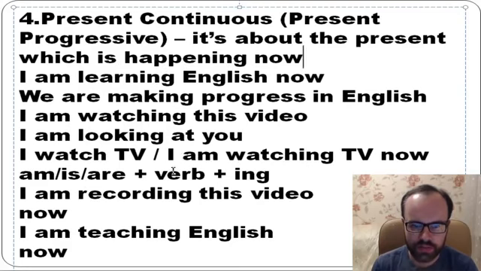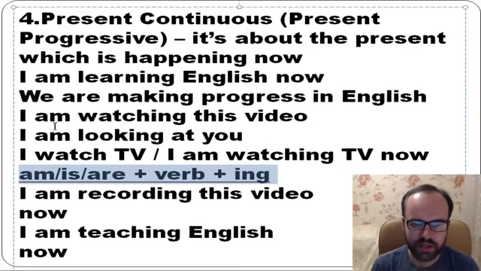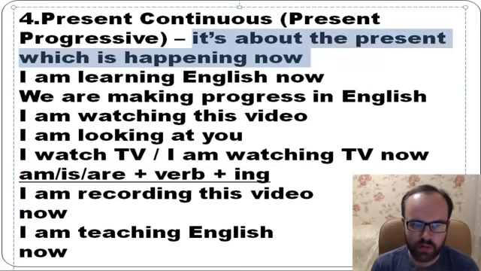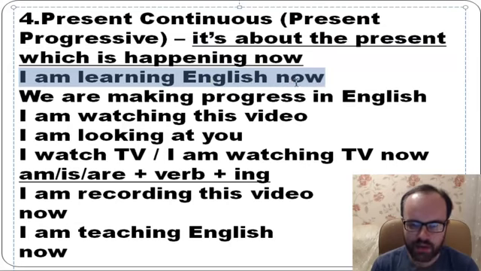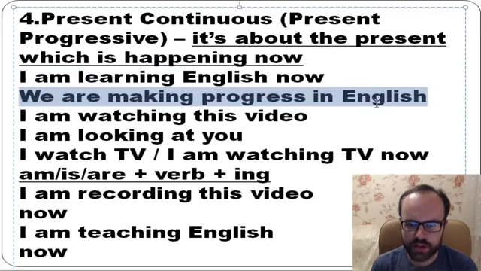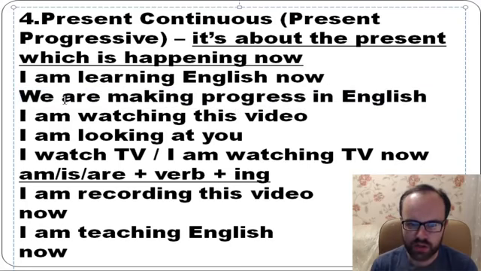And you know that we form it this way. Look, am, is, are plus verb plus ing. So for example, I am learning English now. So you see am plus verb learn plus ing. I'm learning English now. We're making progress in English. It means we're doing it now. It's happening now. So you see are, because of we are, make plus ing.